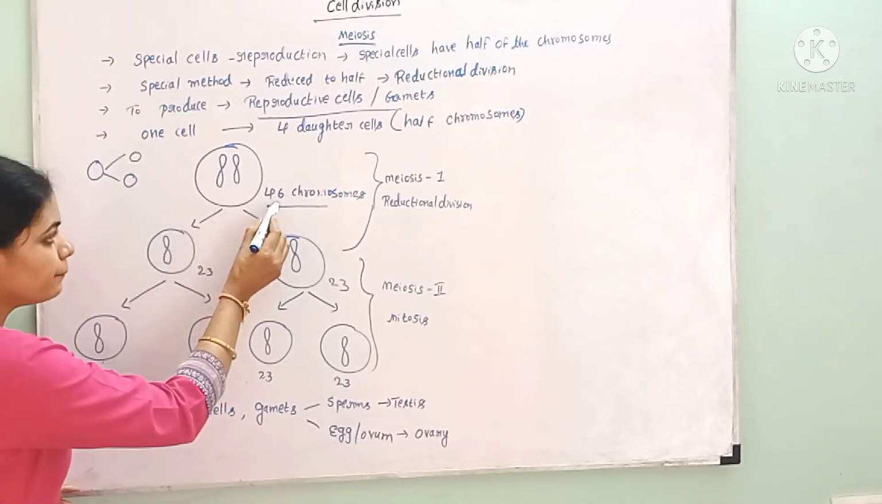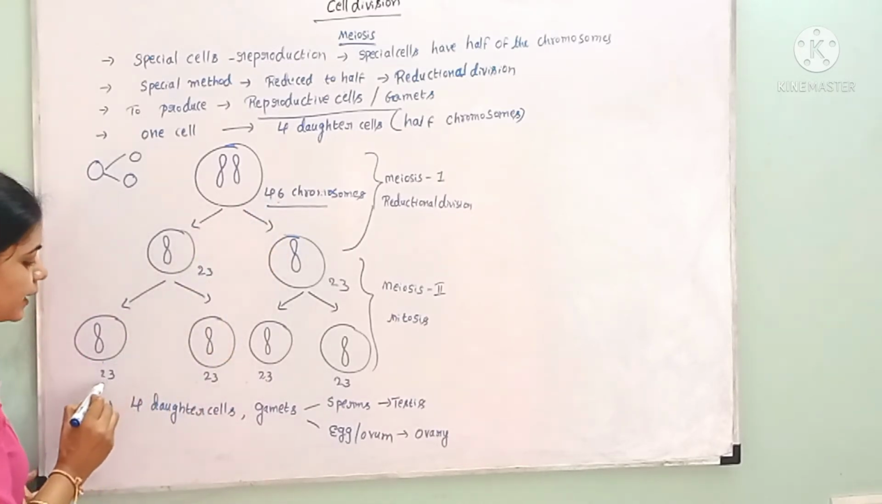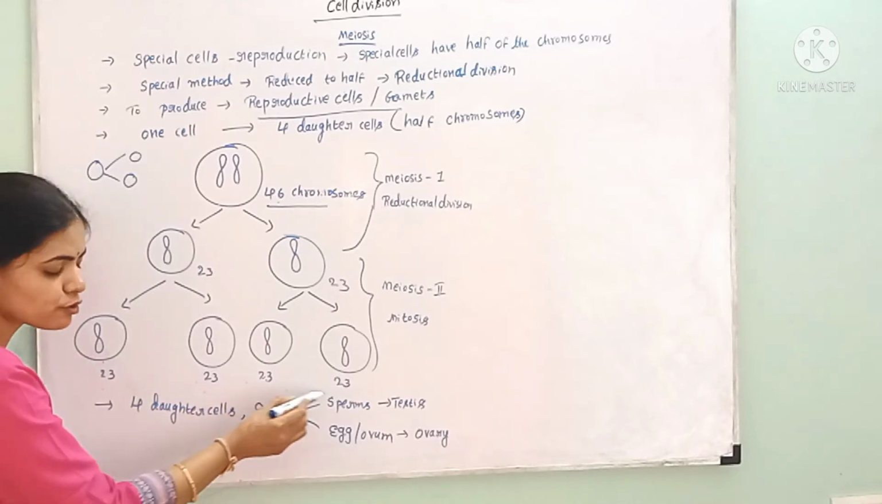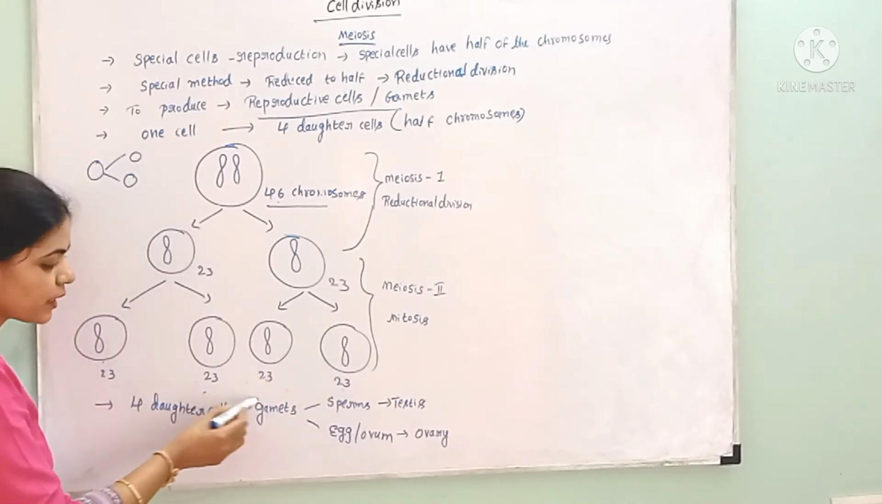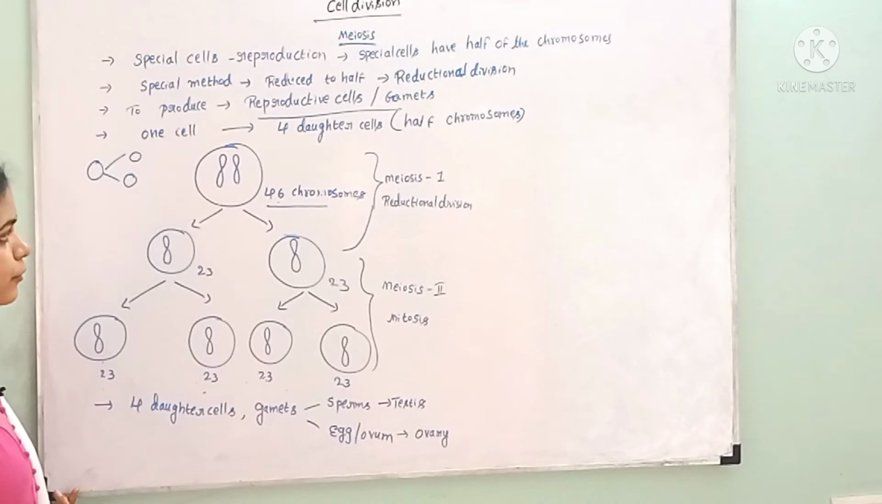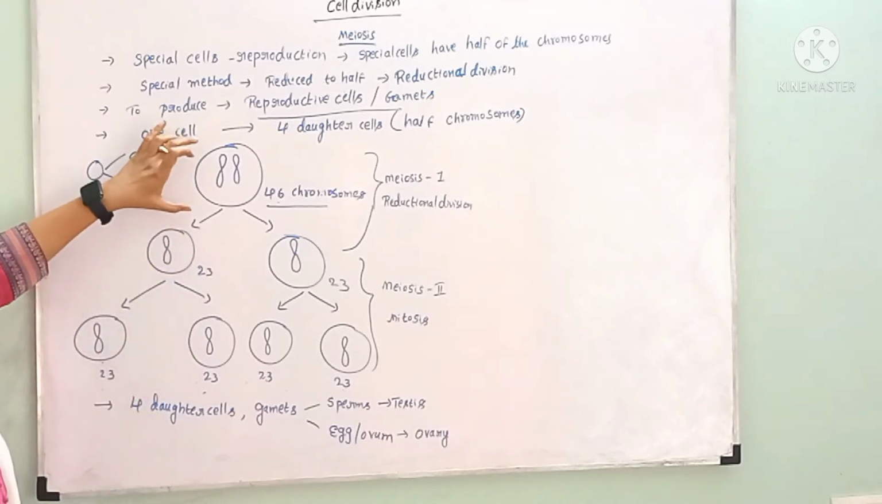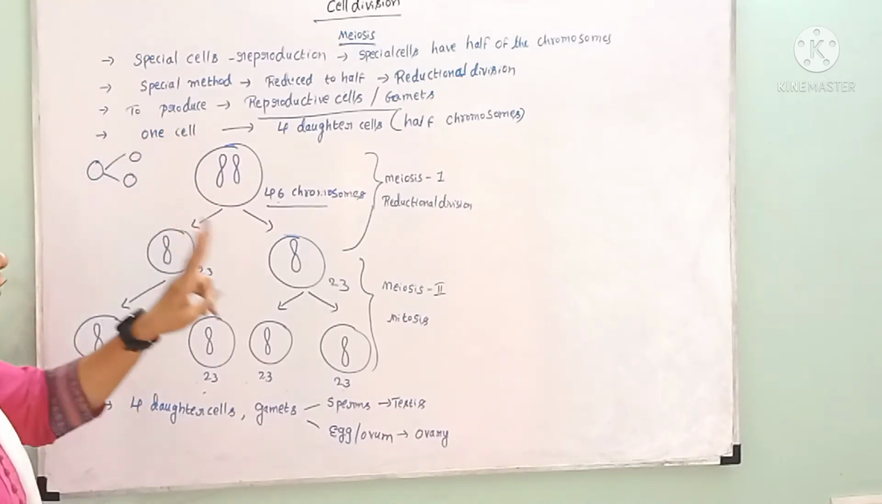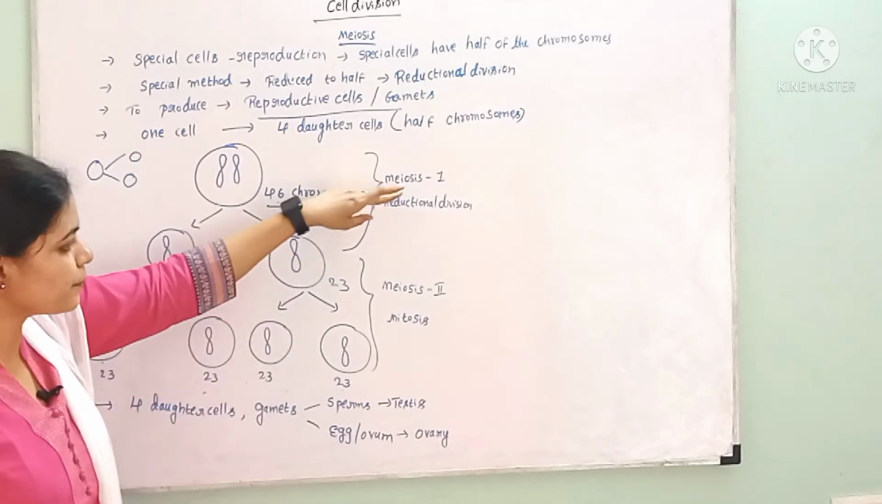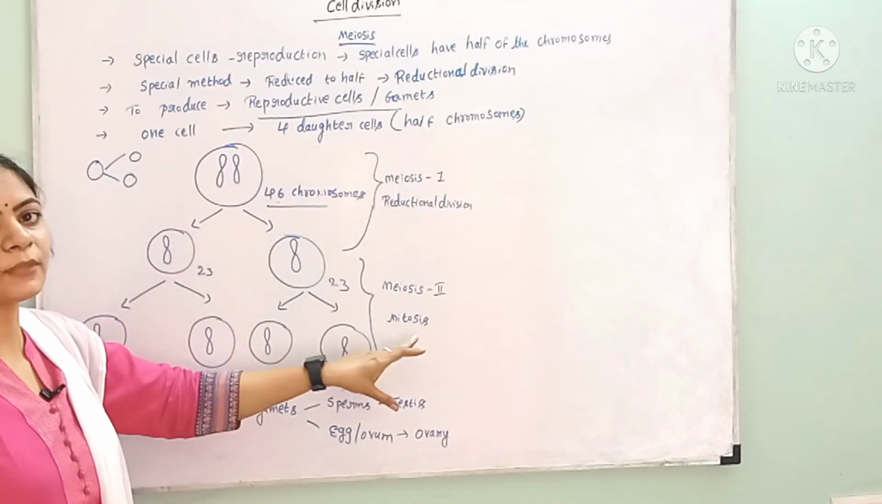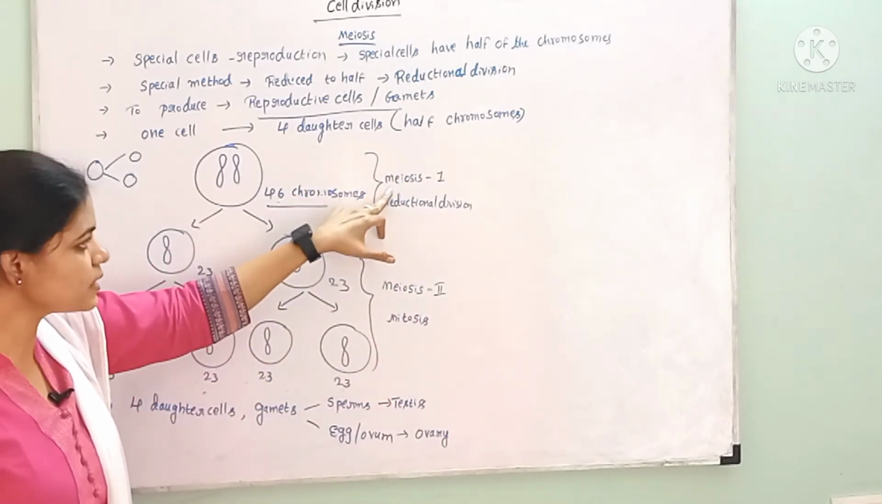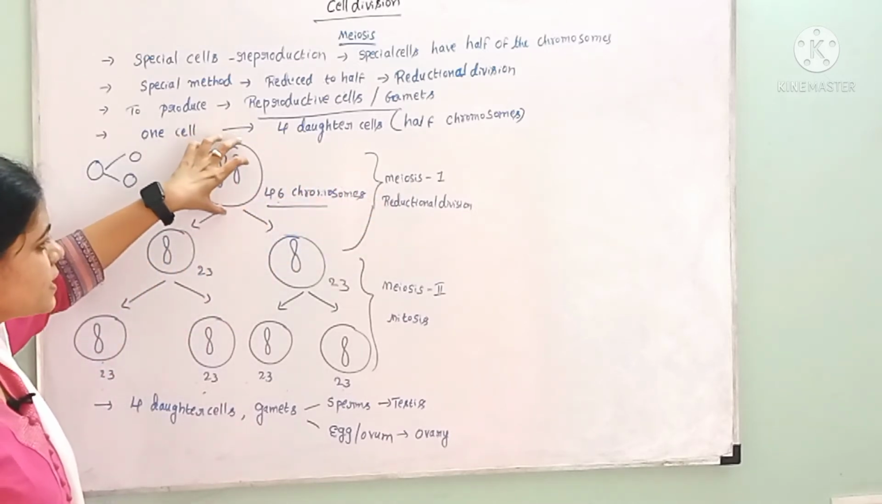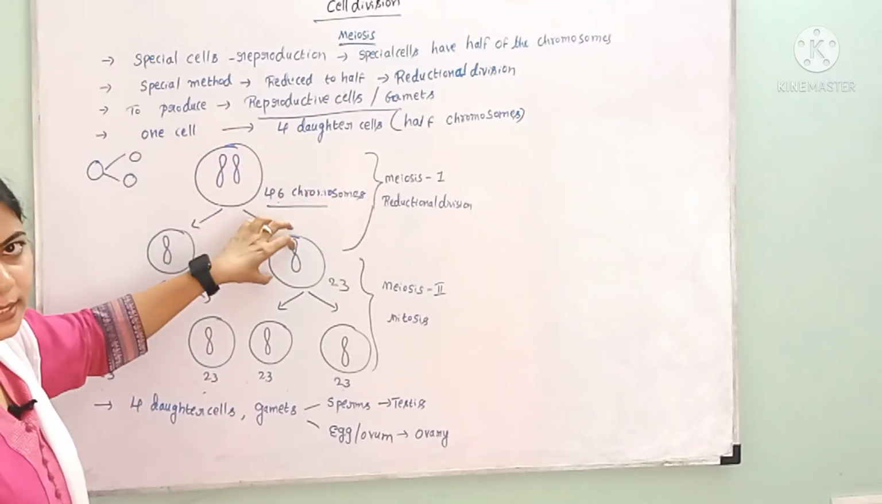The chromosomal number here is 46, and here the chromosomal number was reduced to half, 23. We are getting half the number of the chromosomes. What is happening? This meiosis process is a two-step process: one is meiosis 1 and the second one is meiosis 2. In meiosis 1, the mother cell divides into two daughter cells.